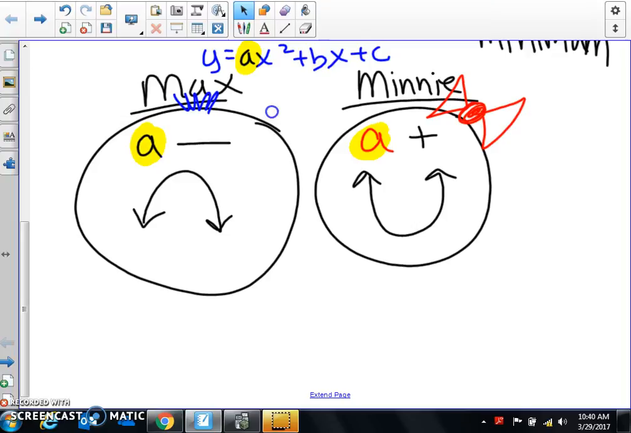Okay, so this is all about the vertex. If it's a maximum, it's going downwards. If it's a minimum, it's going to be opening upwards.